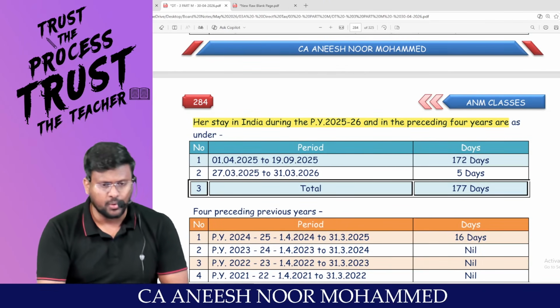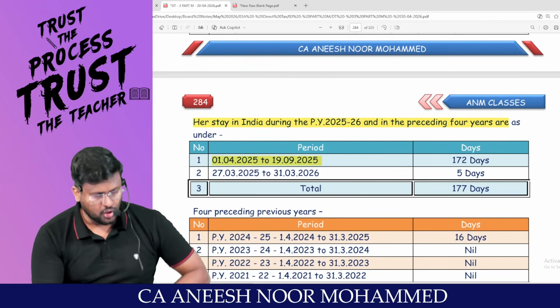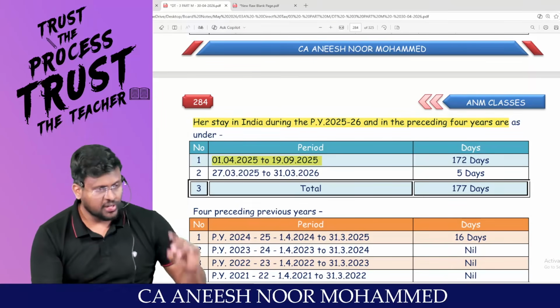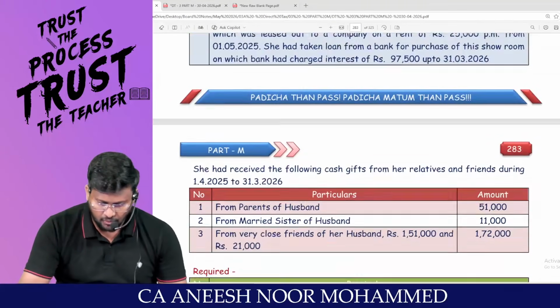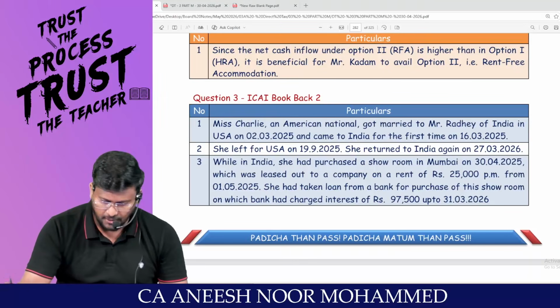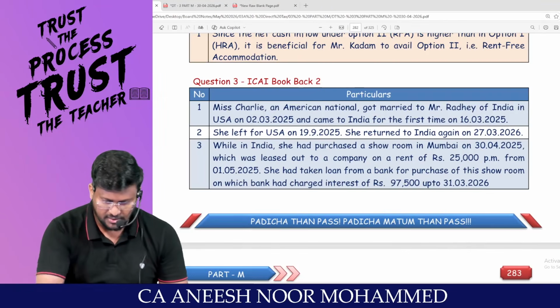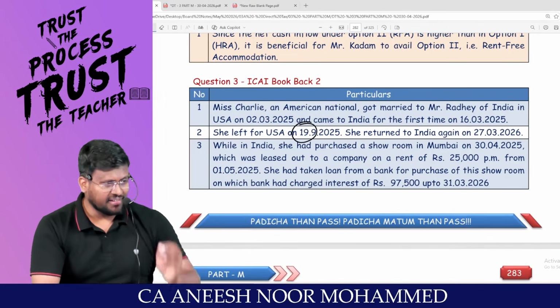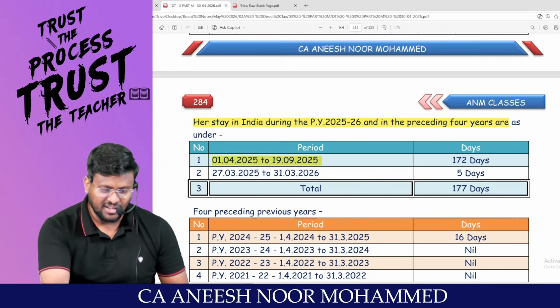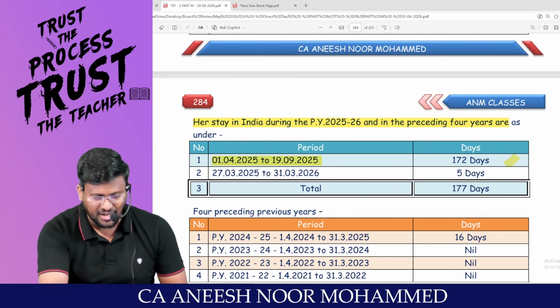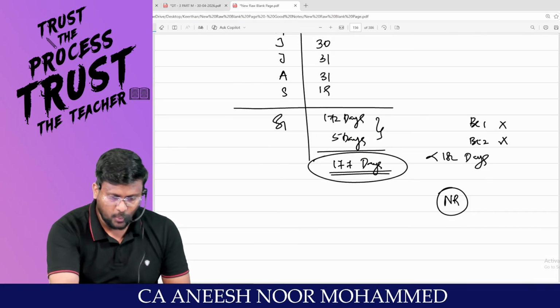Her stay in India during the year: from 1st of April onwards, she was in India only. On which date did she leave India? She left on the 19th, so her leg was in India on the 19th, and that will be included. How many days? 172 days.